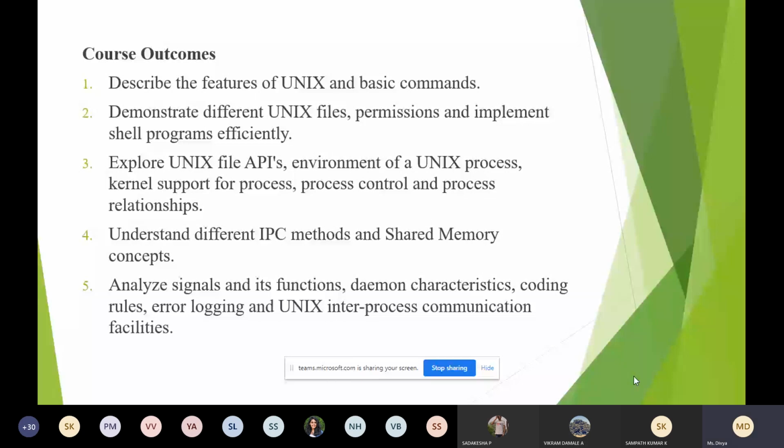Next, you will be studying what files you have in Unix and how you can give permissions for the files, and how you can write shell programs. Next, you will be studying the environment of a Unix process, IPC methods, and inter-process communication facilities.